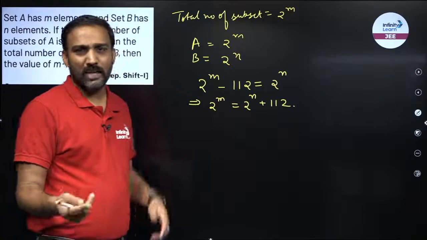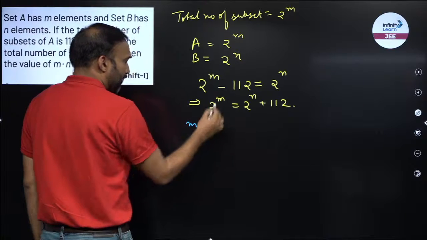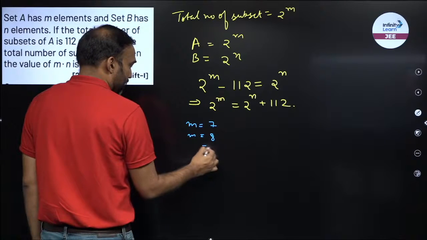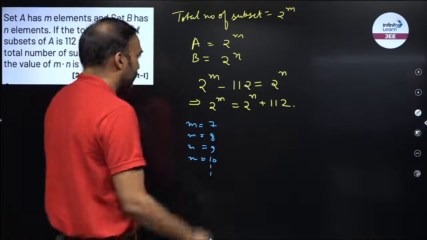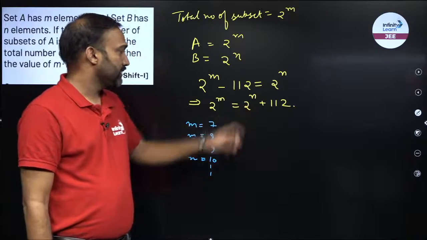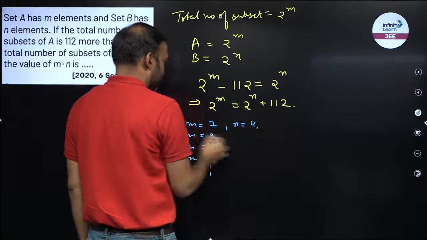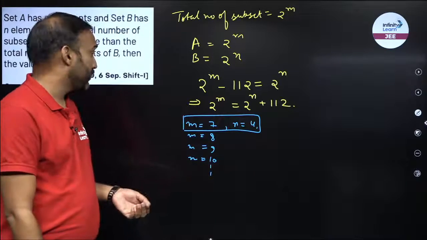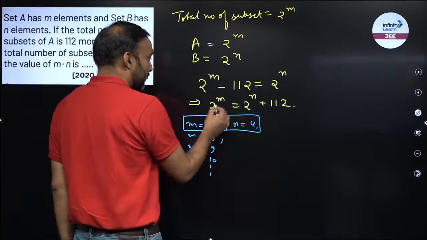So 2 raised to power m would be larger than 128 for sure, right? So what can be the possible values for m? 128 is 2 to the 7, so m can be 7, 8, 9, 10 and so on. If I put m to be 7, this becomes 128, so this becomes 16, right? So this has to be 16, so I got n is equal to 4. The very first number is my answer: m is equal to 7, n is equal to 4. Now if I put any other numbers, I will not get the answer. See, 2 raised to power 8 becomes 256.